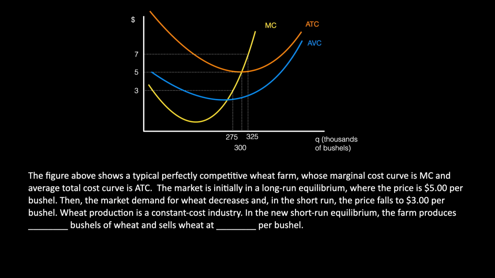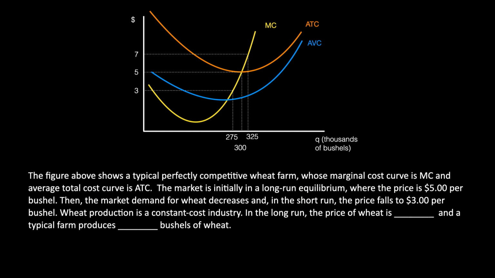When the price drops to $3, the firm will produce where price equals marginal cost. We can see that the firm will not shut down in the short run because price is covering the firm's variable costs. So here we have the same scenario, but here the question is, in the long run, the price of wheat is blank and a typical farm produces blank bushels of wheat. Please take a minute and solve this problem.